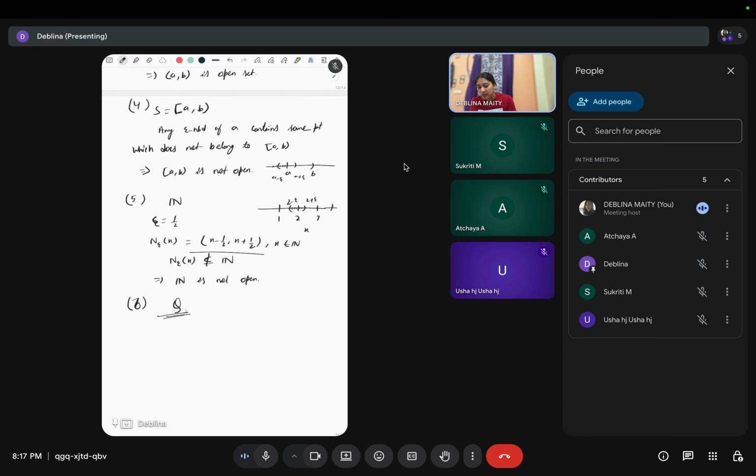Similarly for Q, if we take any point x from Q, the epsilon neighborhood of x is x minus epsilon to x plus epsilon, which will contain some irrational numbers. So Q is also not open.